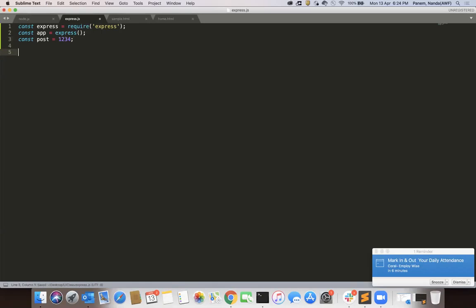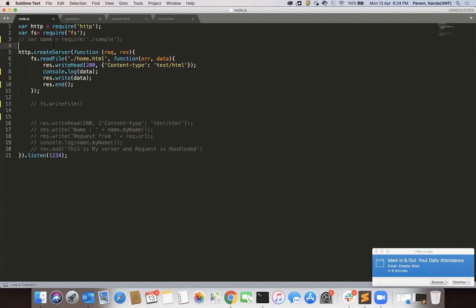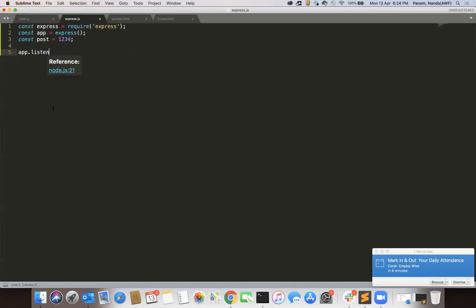Okay, now what I'm doing here is app.listen. Just as we created it with http.createServer, Express came up with a concept called app.listen, and here we need to give the port number.